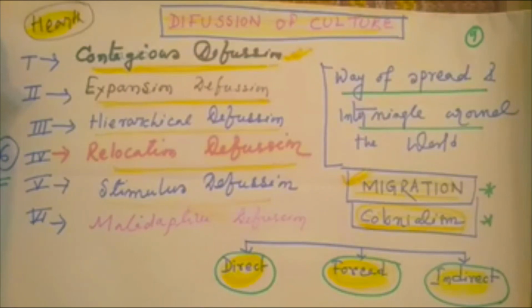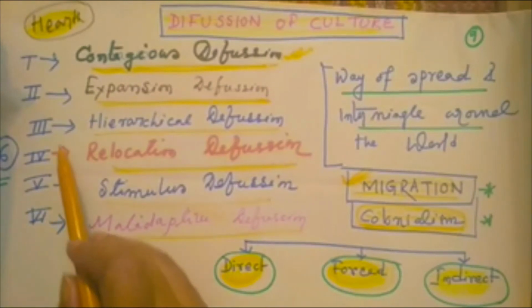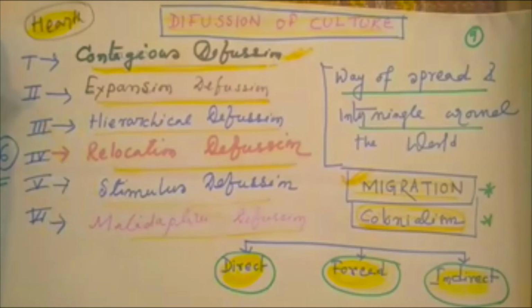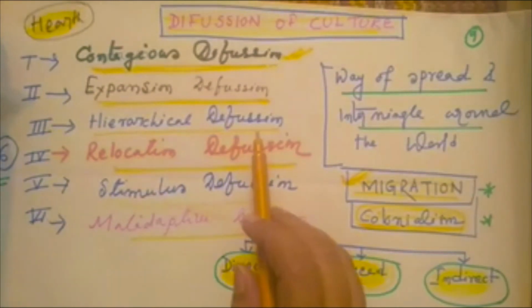The last one is maladaptive diffusion, which is adaptation through diffusion. And we can take another example of hierarchical diffusion: when some celebrity tweets something on social media, it spreads all over the world. That is an example of hierarchical diffusion.